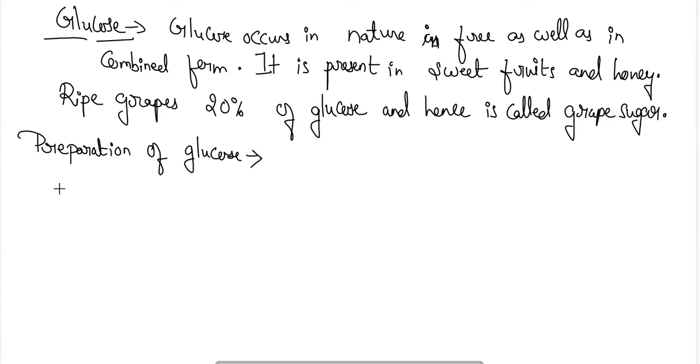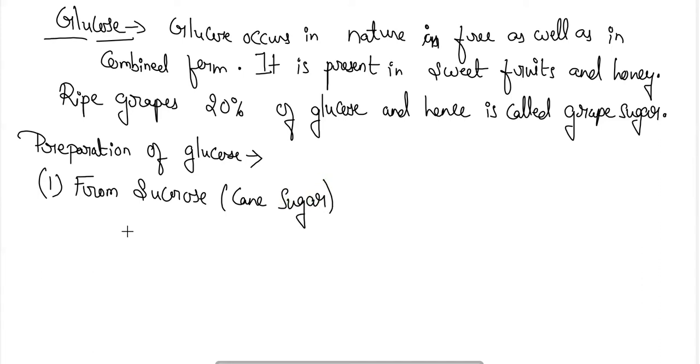So glucose can be obtained first by sucrose, that is cane sugar.